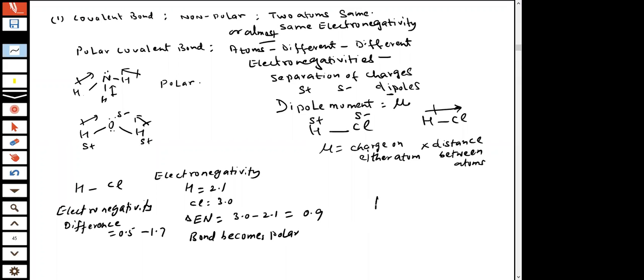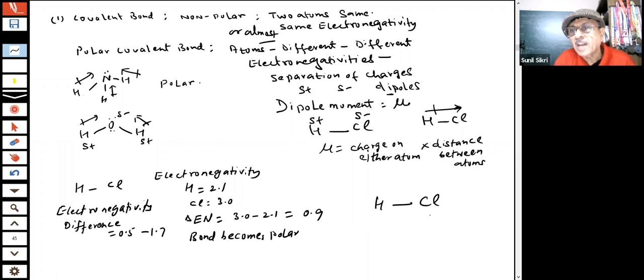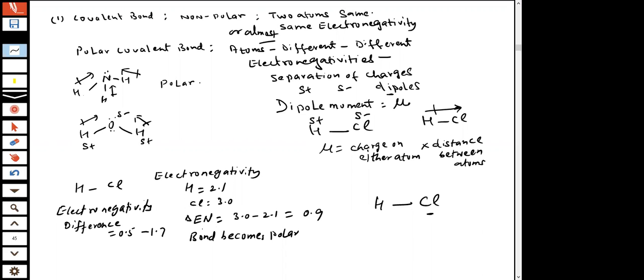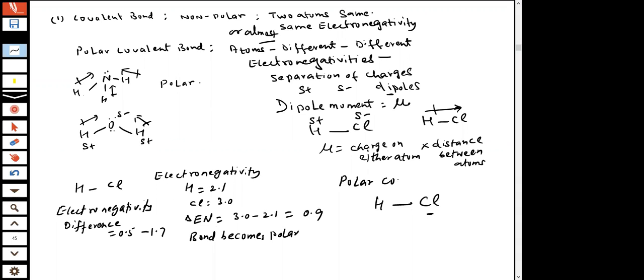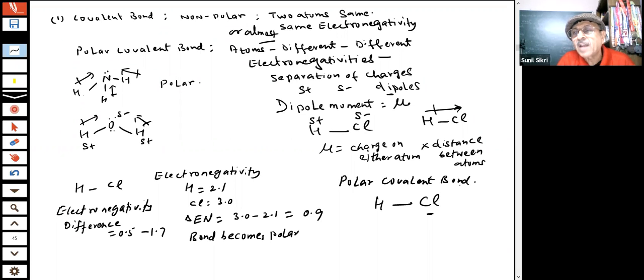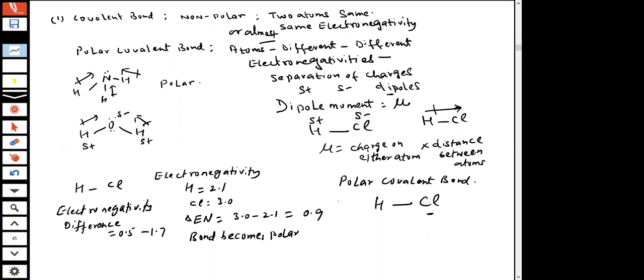So as we already said, in this case the electron pair is more attracted by the Cl as compared to hydrogen, students, because the electronegativity difference is greater than 0.5. Such bonds are called polar covalent bonds. What will be the result of that? We will show you.